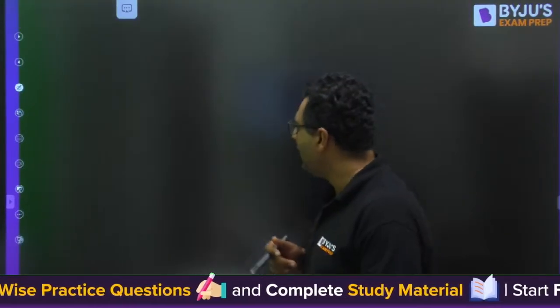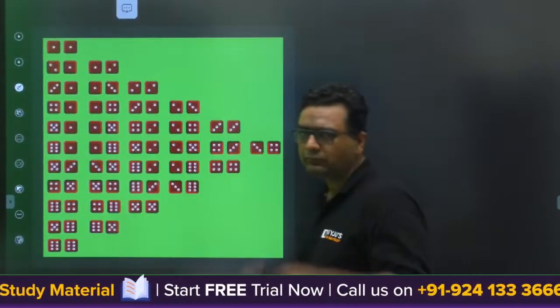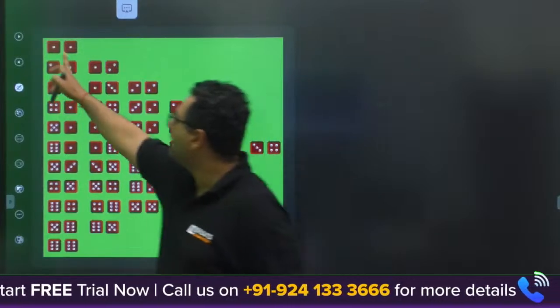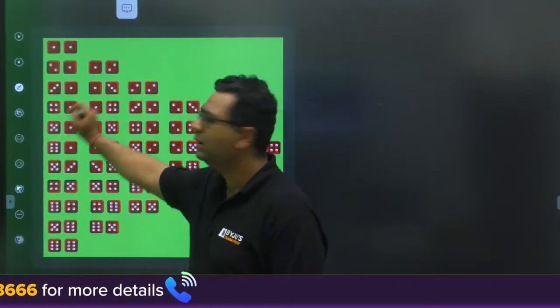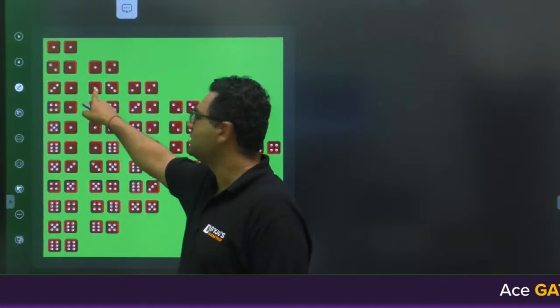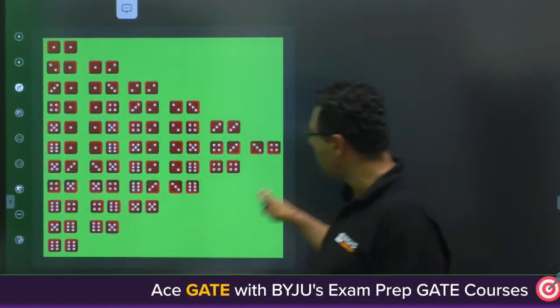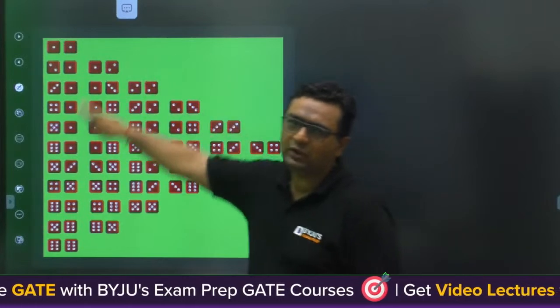Let us say I am having this. You are throwing two dice. Either you will get 1 1, or 1 2, or 2 1, or you will get 3 on first and 1 on second, 3 2, 2 2. These are the possibilities you can have whenever you throw two dice.